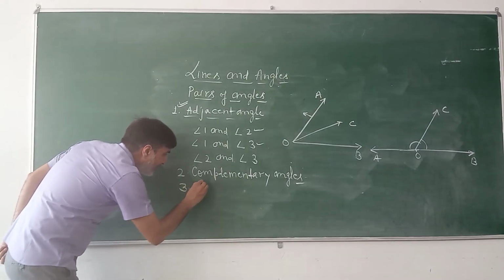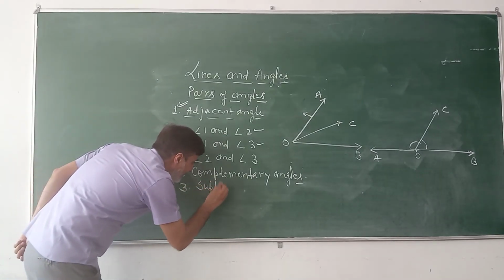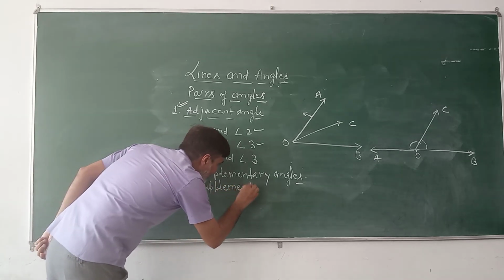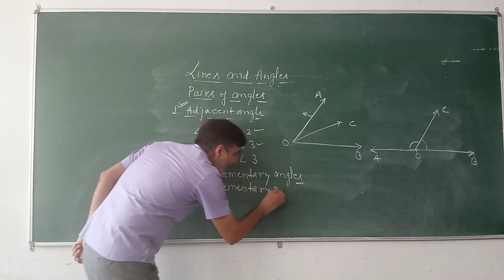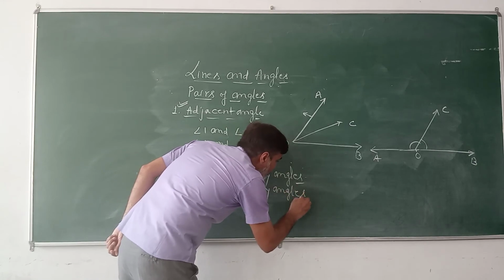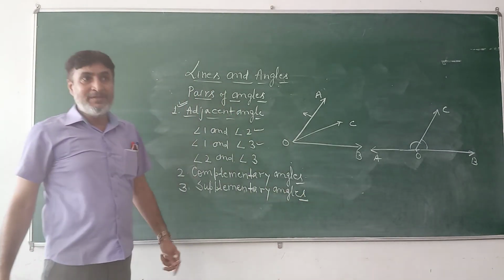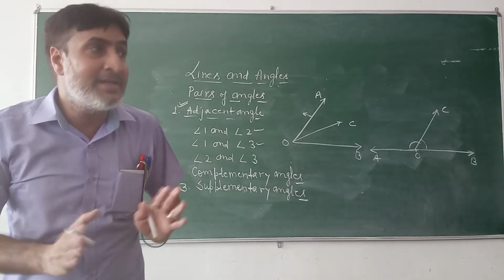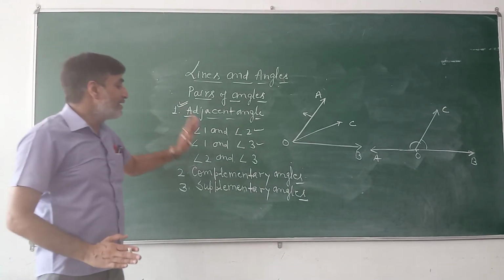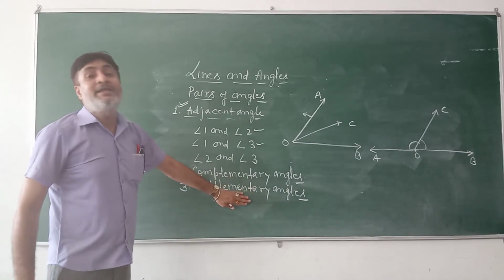Similarly, the third type of pair of angles is supplementary angles. Supplementary angles are those angles whose sum is 180 degrees. It means if two angles have the sum 180 degrees, then those two angles are said to be supplementary angles.